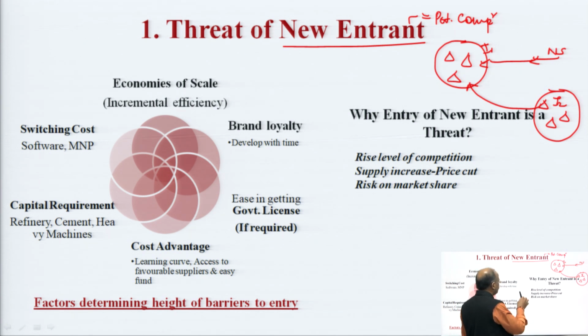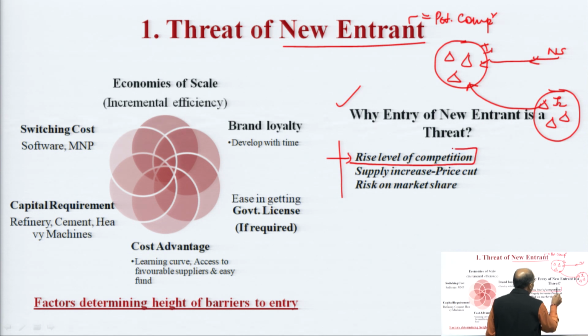Now, second thing which we should answer here is why entry of a new entrant is a threat. So, there is a very obvious answer to this. Number one, any new entrant will raise the level of competition. Why?